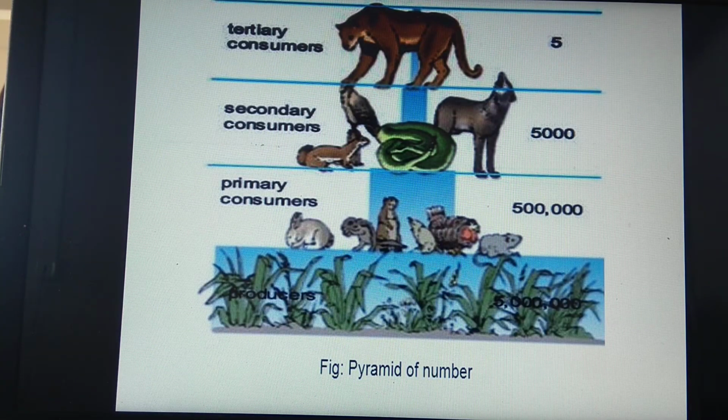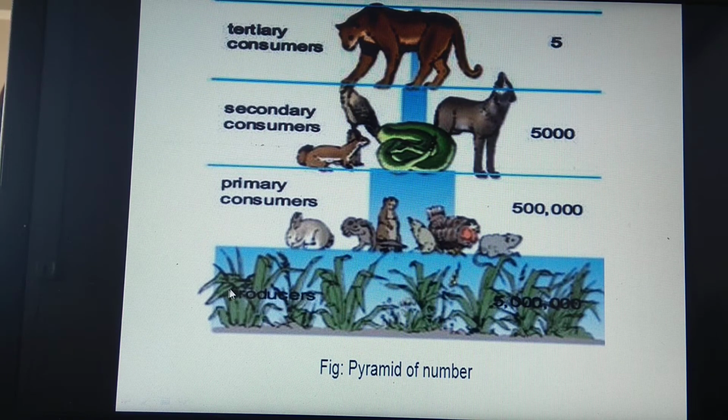Now see, this is a diagram for the pyramid of number. The diagram shows this is the first level. These are called producers. All green plants are shown, see. So this is the first trophic level of producers. This is the second trophic level consisting of primary consumers. This is the third trophic level having secondary consumers, and this is the fourth trophic level which includes tertiary consumers.